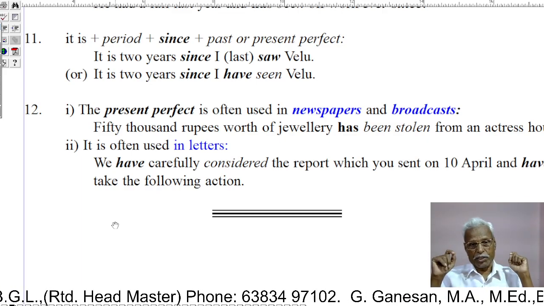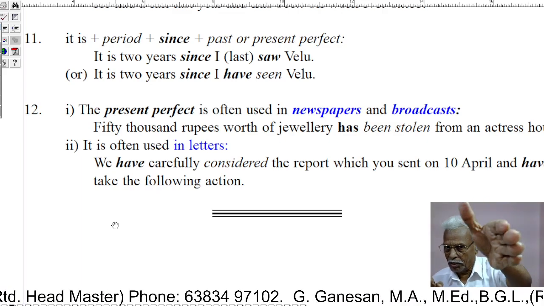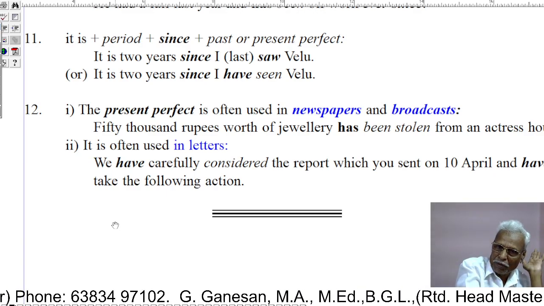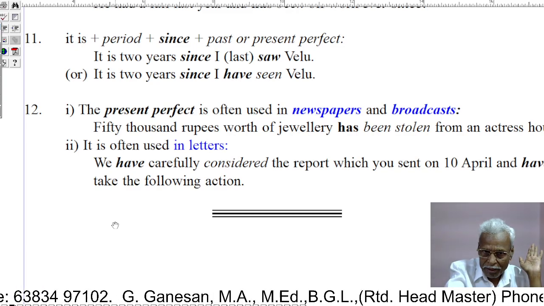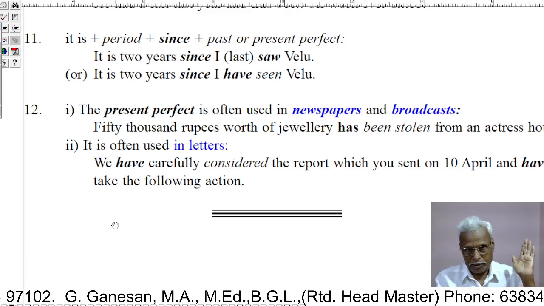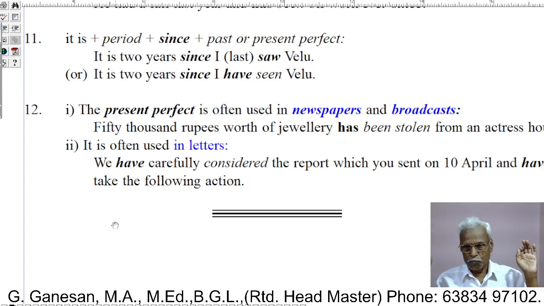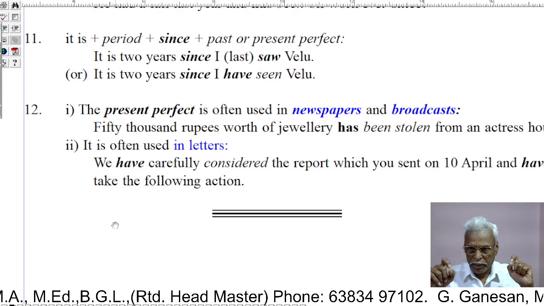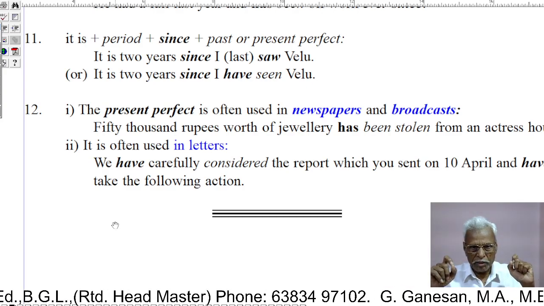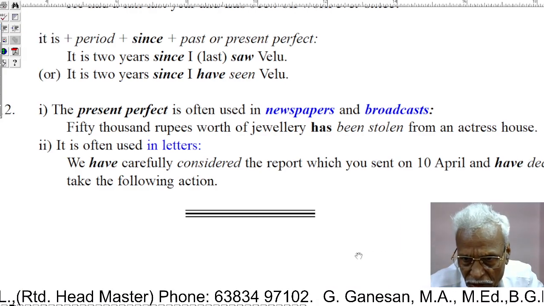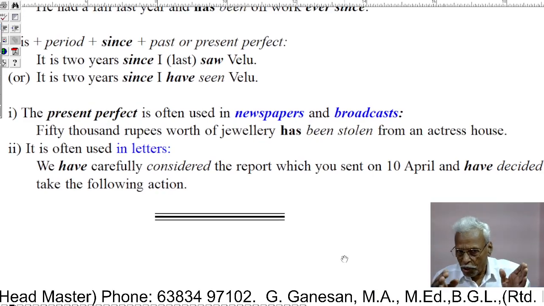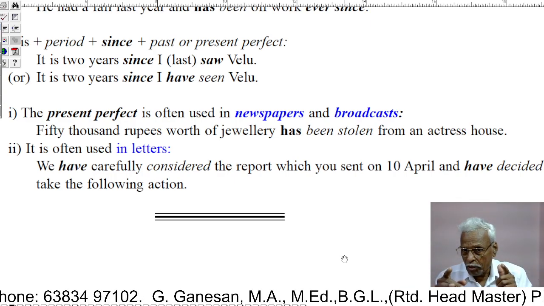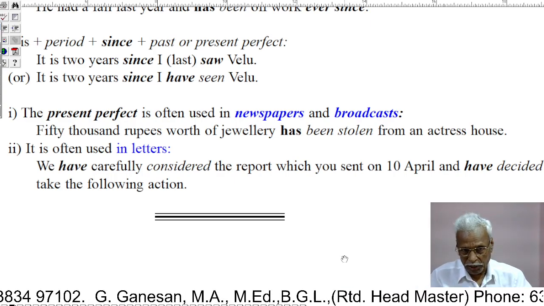We have carefully considered the letter which is sent on. And they have decided to take the following action.